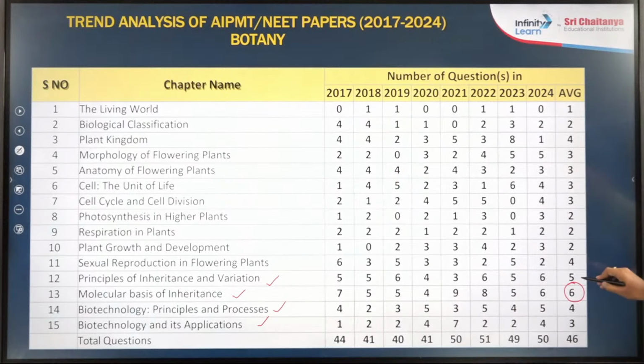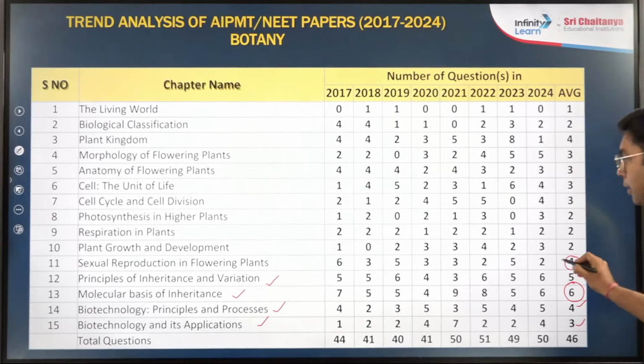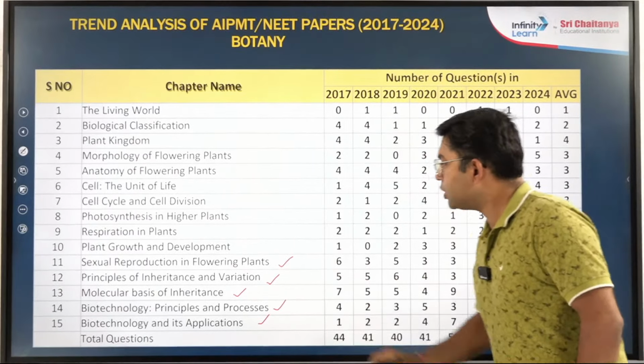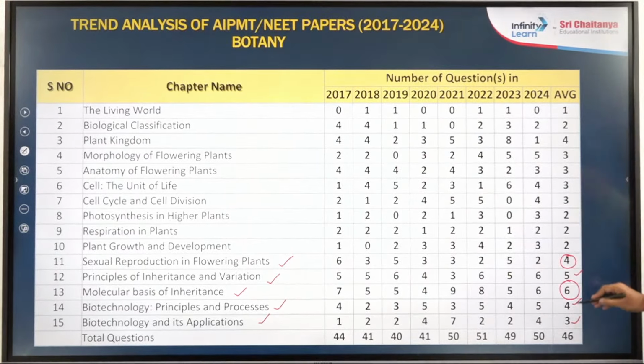These are clearly high scoring chapters, plus sexual reproduction in flowering plants. These chapters together will contain more than 20 questions, so these are very important.